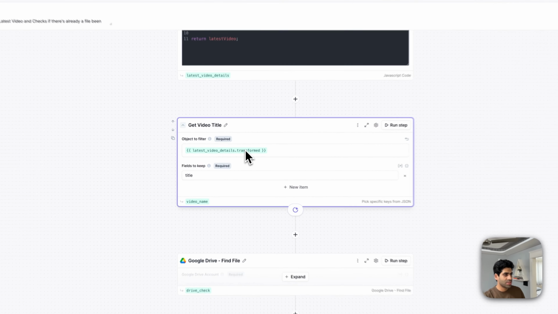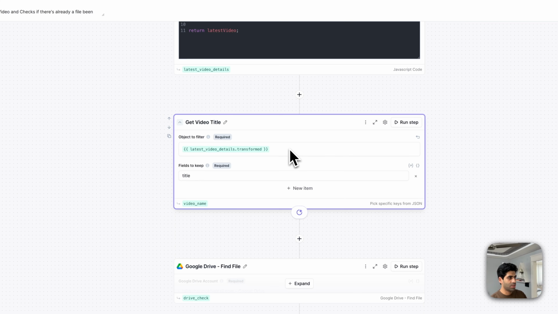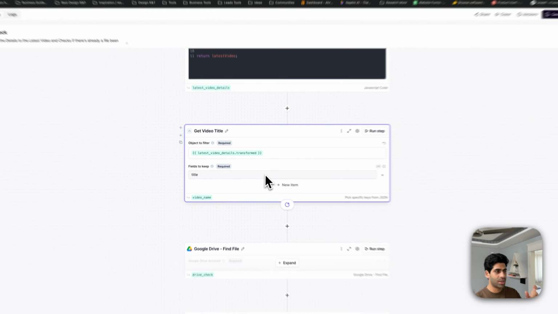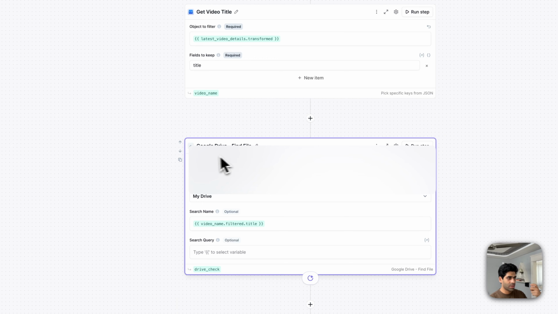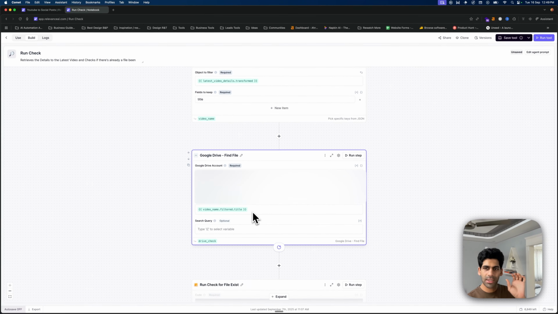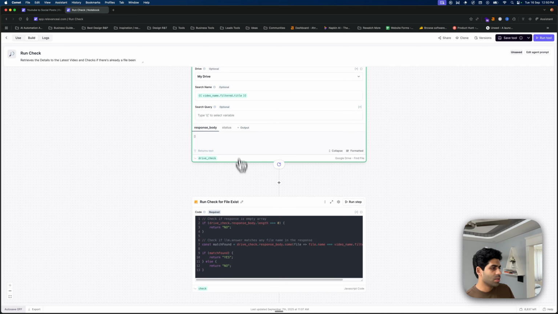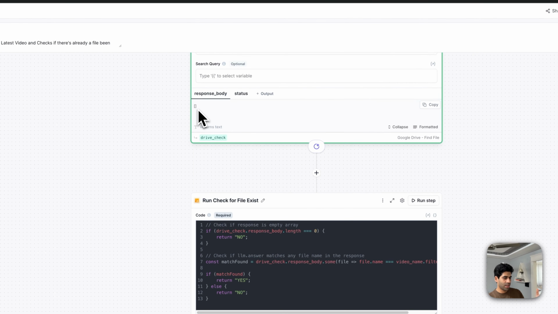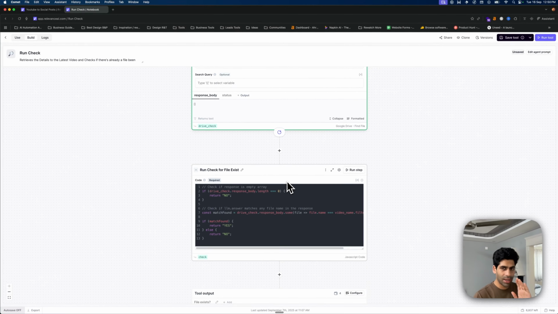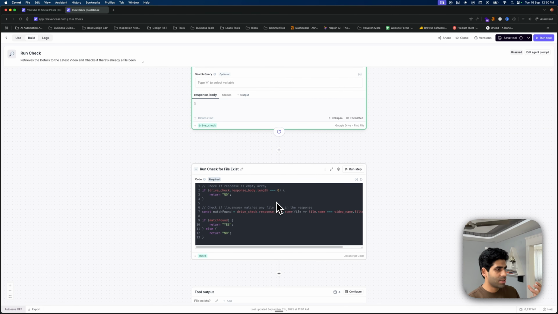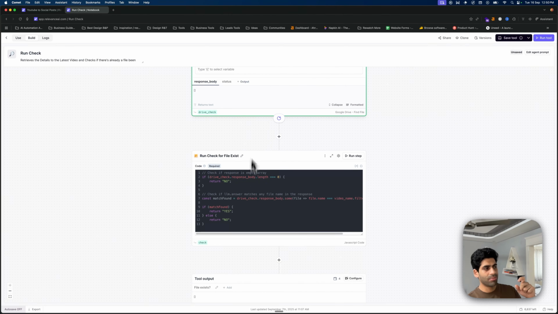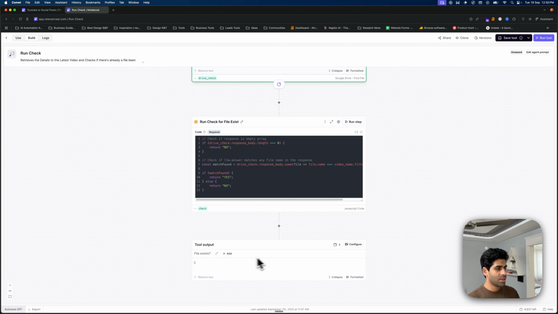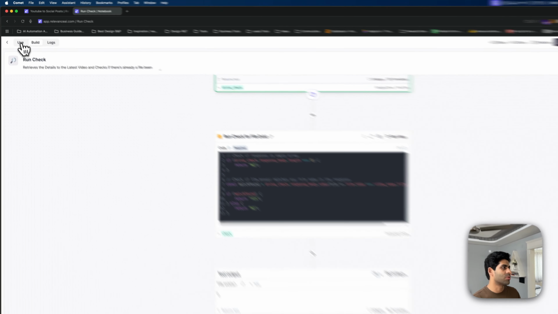And in here, I'm getting the latest video details transform. I'm trying to get only the title. I'm fetching the title so that I can make a Google Drive search to see if there is a file name already existing, for the drive check. And this is again a code to see if the array or the object is empty, then it returns no, and if some match is found, then it returns yes. So that's the only run check tool, which checks if the file exists or not.